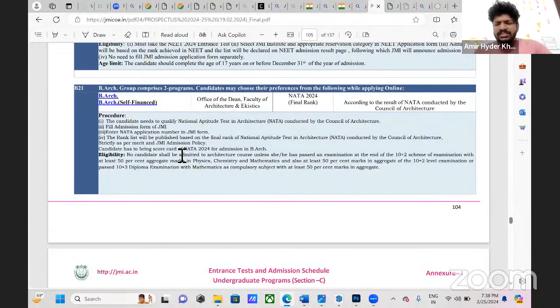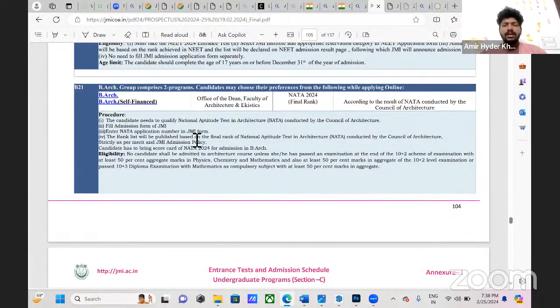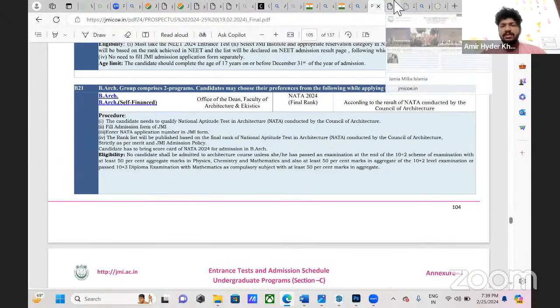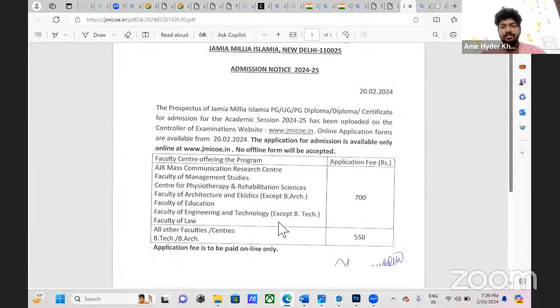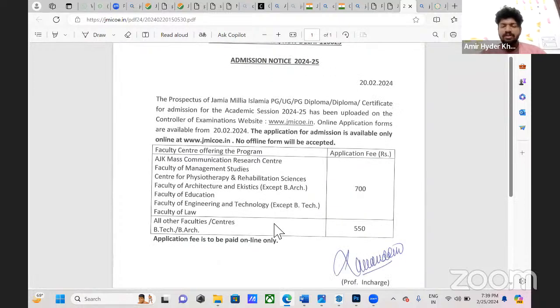Here, there are reservations for Muslim women, Muslim OBC ST, Kashmiri migrants, and Kashmir quota. It's all there. So you can definitely try for Jamia. The application for Jamia is separate, and the fee for application is 550 rupees per application.